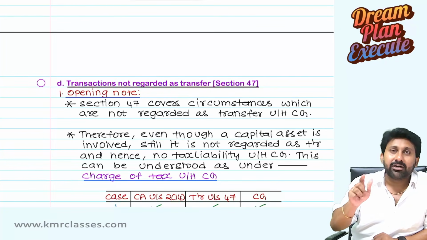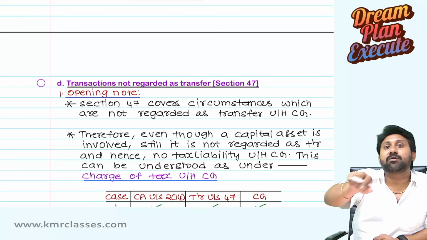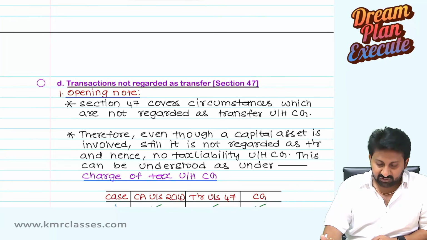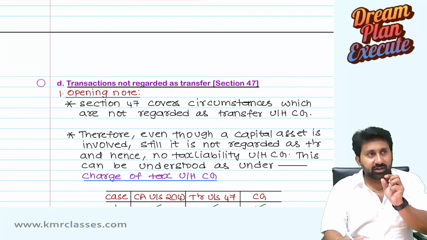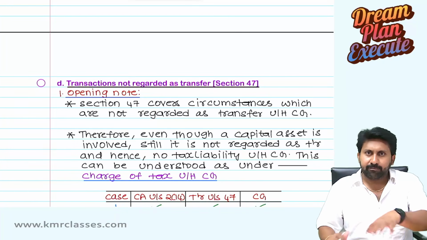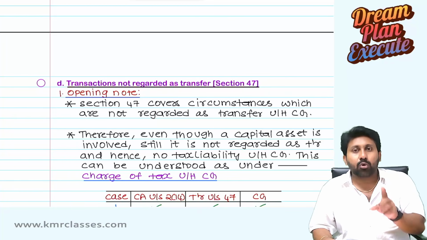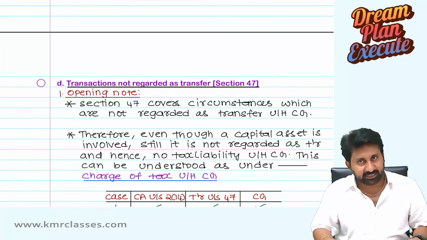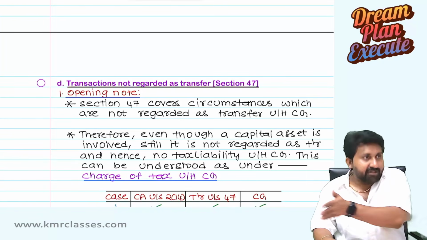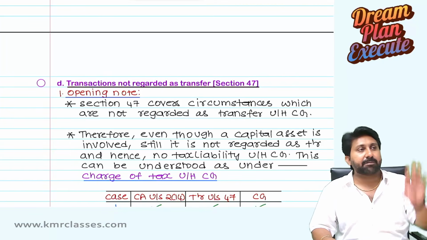So we are now going to read a section which says what is not included in the transfer definition. This plays a crucial role in the exam for Final. In this particular section, section 47, all 21 cases are applicable for Final. For CA Inter, there are only 7 concepts applicable for the exam. If any CA Inter student is listening, the first 7 we are going to discuss are applicable for Inter and Final. After 7, everything is applicable only for Final.